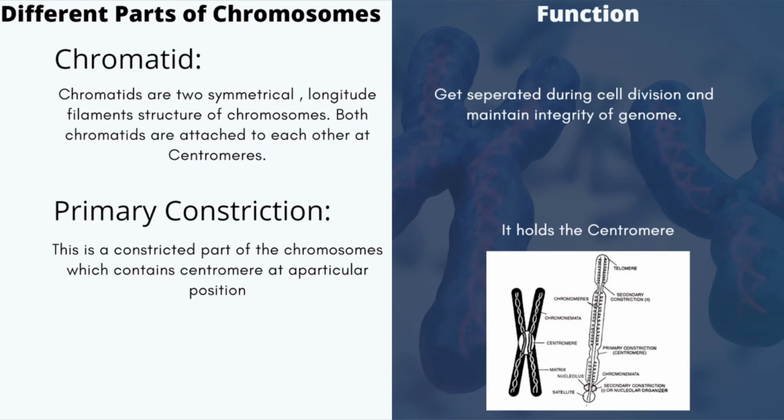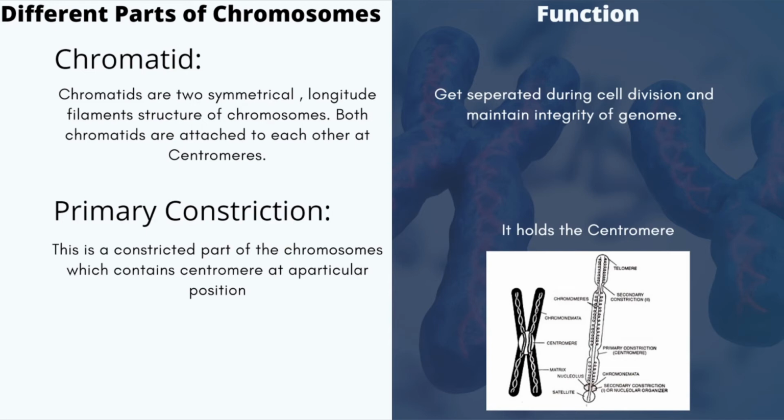Now, if we consider a single chromatid, then we will find the following structures. First, primary constriction. So what is a primary constriction? The primary constriction is a constricted part of the chromosome which contains centromere at a particular position.